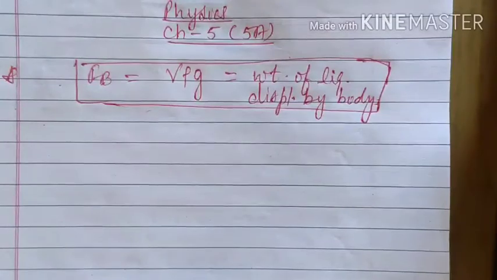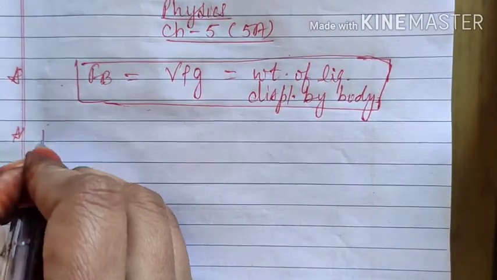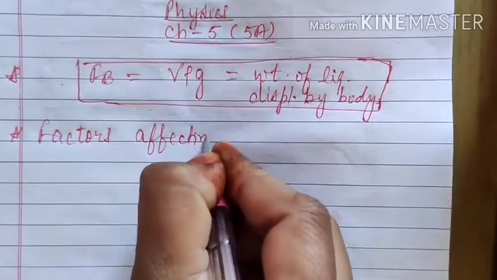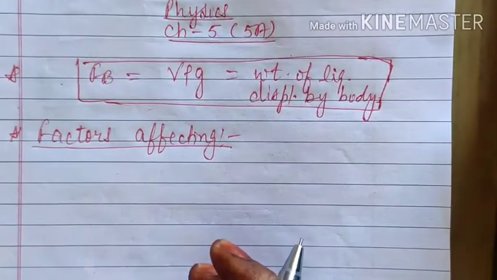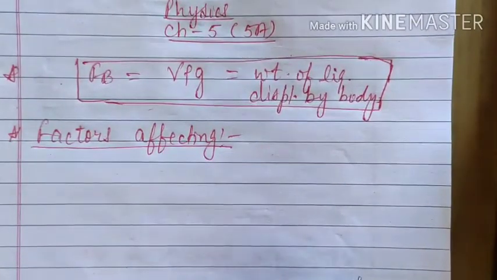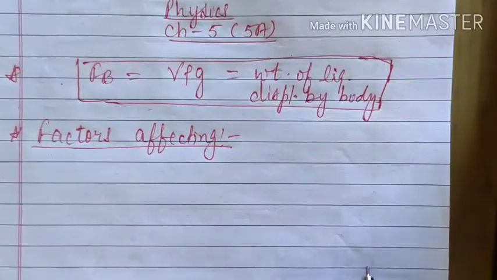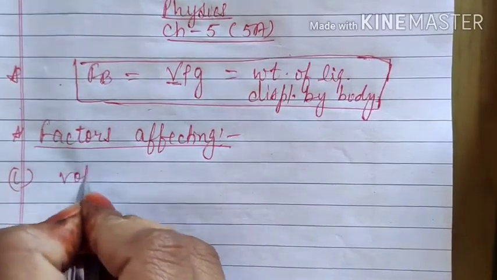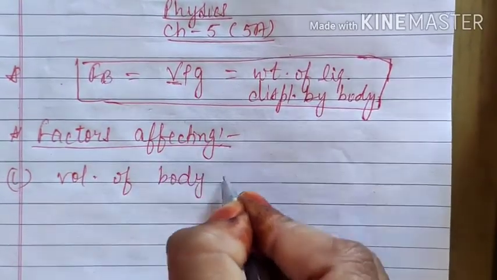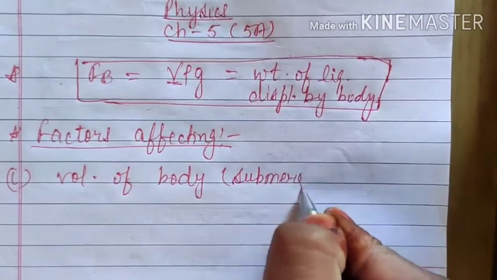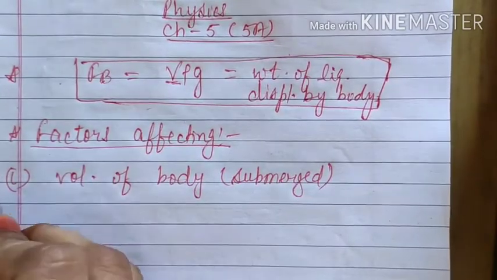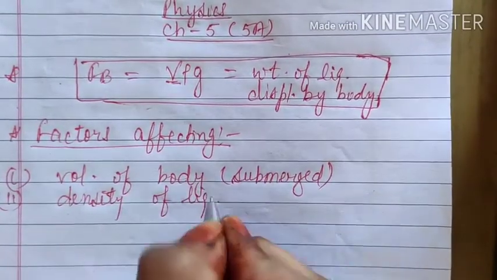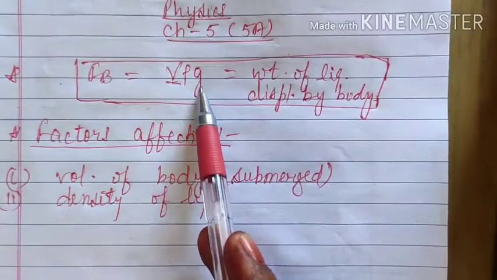Now our next topic is factors affecting upthrust. So as we have already seen the formula, so now we know the factors. You can include here 3 factors or you can include 2. The first one is, from here we know that it depends on volume of the body, but only submerged part. Again and again we are saying only submerged part of the body. And the second thing is density of liquid. Here you can consider the third thing, that is acceleration due to gravity.